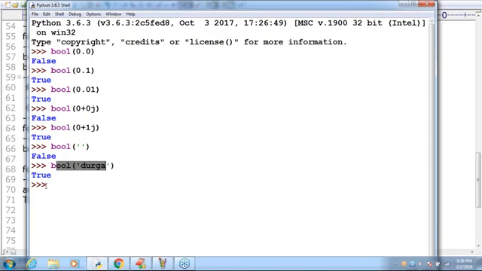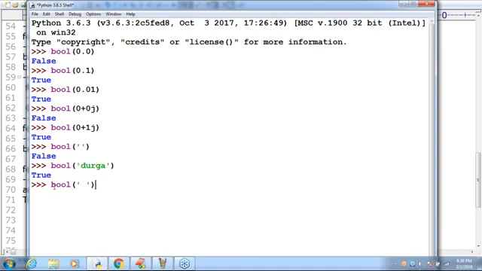Next, if a space is there, Divya is asking a doubt. Observe that: bool of single quote, space, single quote. Can you please guess what the answer is? Is it an empty string or non-empty? Non-empty.